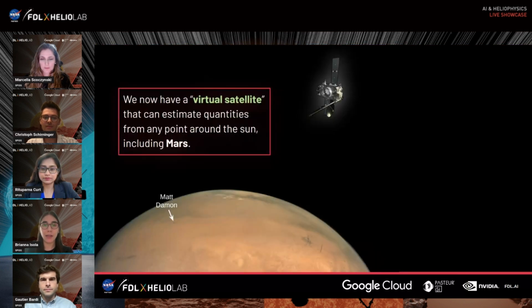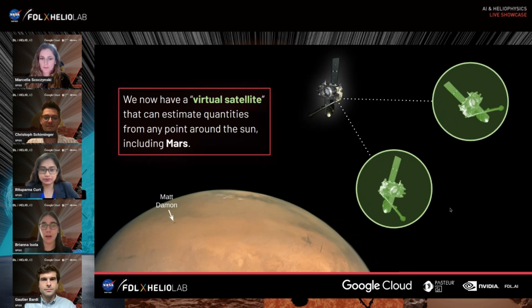Speaking of missions, humankind has already sent tens of thousands of instruments into space, both robotic and human-driven, that continually get more advanced and far-reaching. In this current age of space exploration, we need to understand the space around us and how we can protect ourselves and our technology to enable unrestricted scientific discovery. Here, our model uses the capability of our satellite fleet to create virtual satellites that can estimate quantities from any point around the Sun, including Mars. Our virtual irradiance instruments can also be added to any EUV imager, enhancing our current capabilities to capture solar activity.